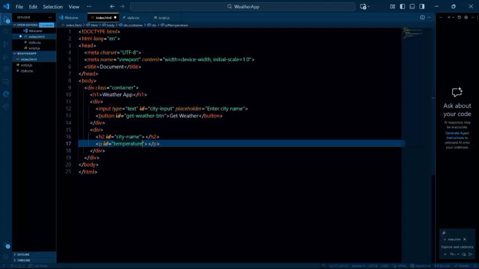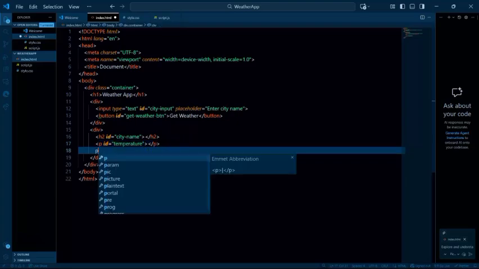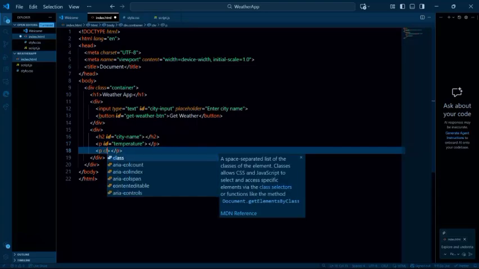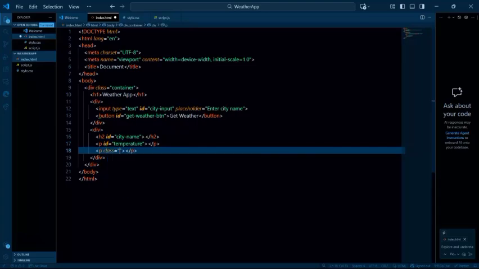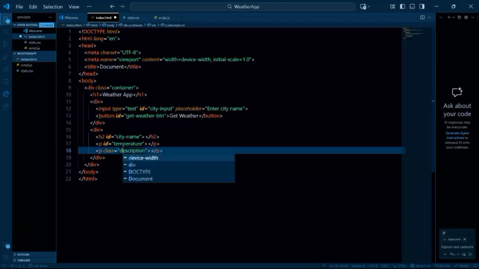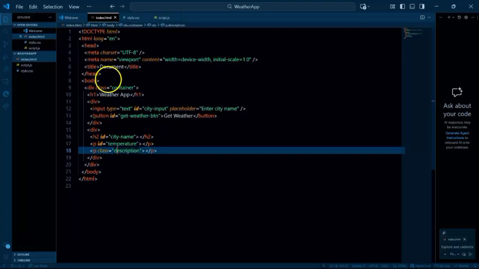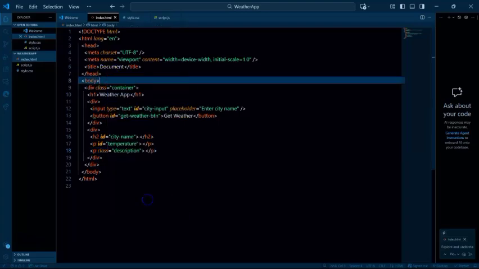I think that's spelled correctly. Next thing we want to get is another paragraph, which is going to be for weather descriptions. So it's going to be like a description. Right, so of course we've not started styling, but let's just quickly see what our browser looks like currently.